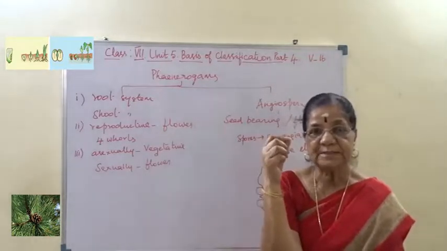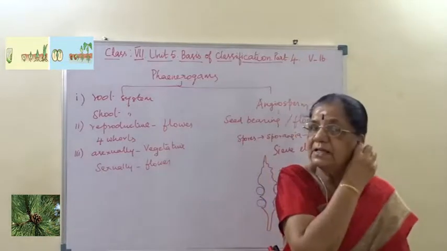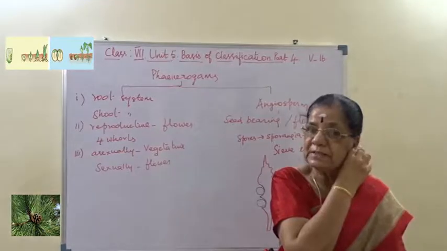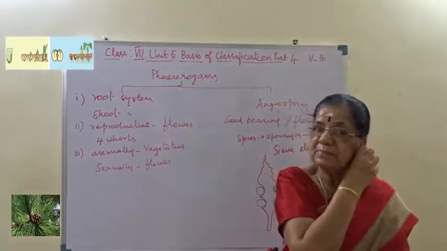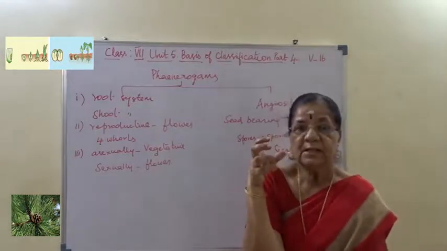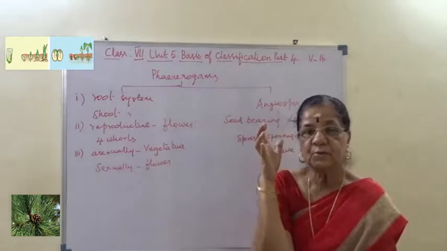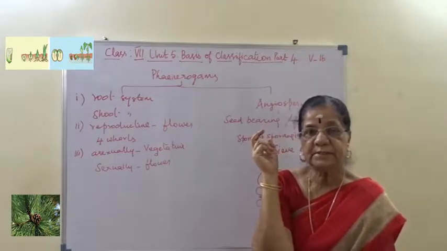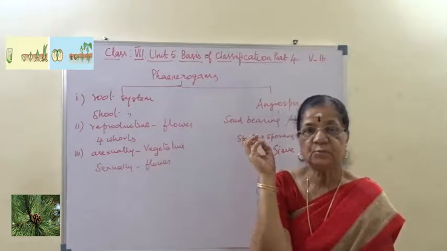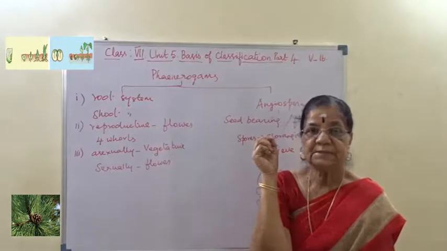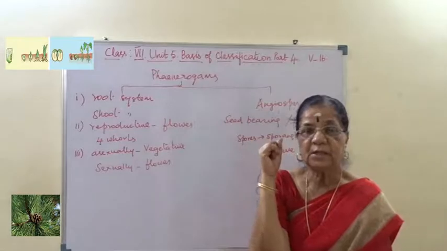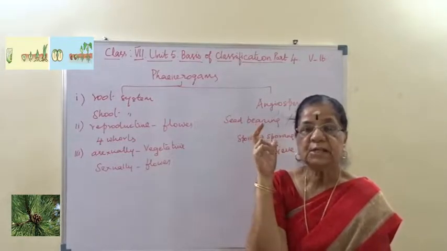In all those, especially subaerial and underground stem modifications, they are called organs of perennation. I hope you remember this. Then sexual reproduction by flower production, and that flower will undergo two important events, pollination and fertilization. What is pollination? Transference of pollen grain from the anther to the stigma. It is called pollination.